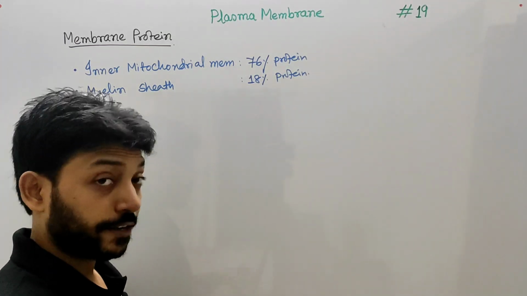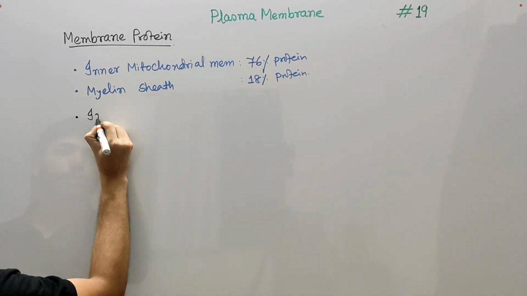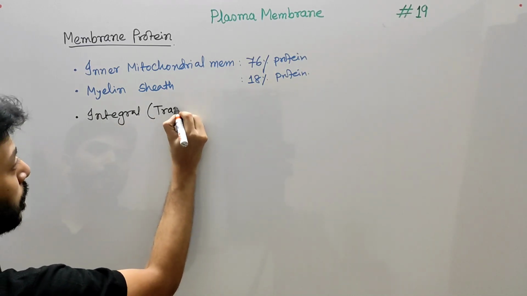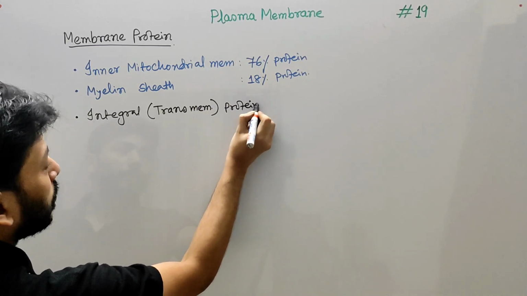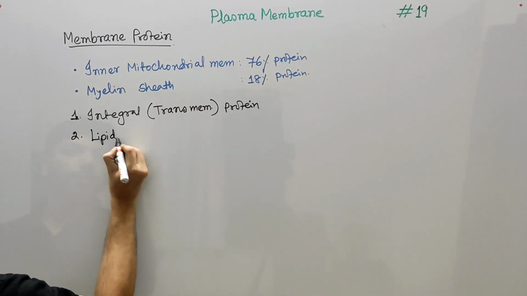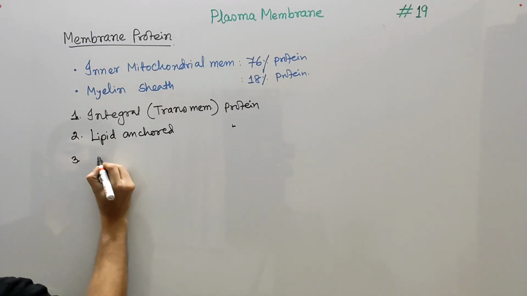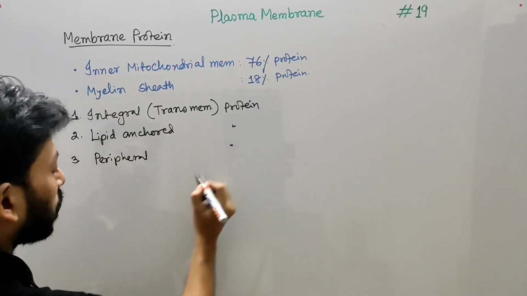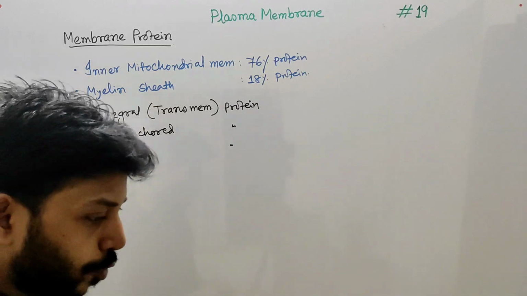Then the second point is that there are three categories of proteins present. One is integral membrane proteins, also called transmembrane proteins. This is the first category. The second category is lipid anchored protein, and the third is peripheral protein. So at first, in this video I will talk about the integral membrane protein in more detail.